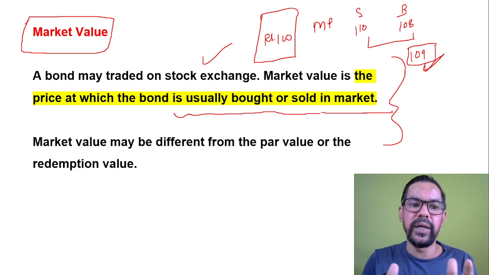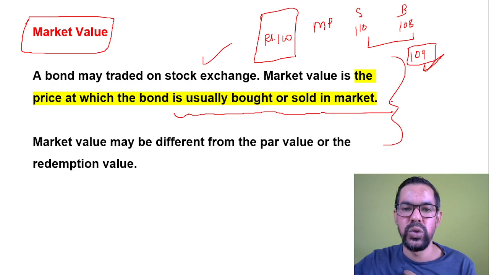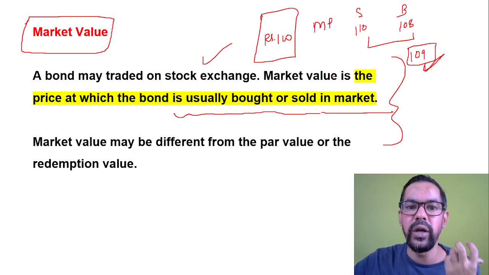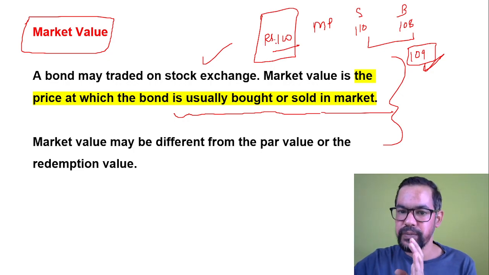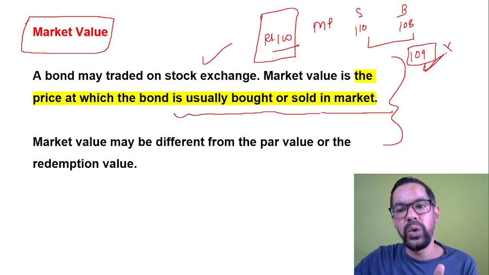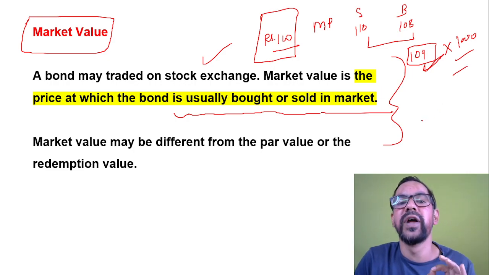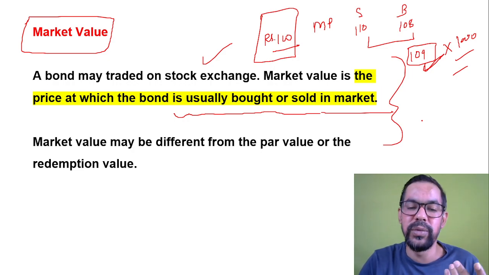So how will you calculate the entire market value? It depends on the number of buyers and the number of sellers in that particular XYZ bond. Here, let's say they issue 1000 units at the rate of 100, so that will be their face value. But here 109 into 1000 units will be the outcome, which will be the market value of that particular bond. So market value can differ from the face value of that particular bond.